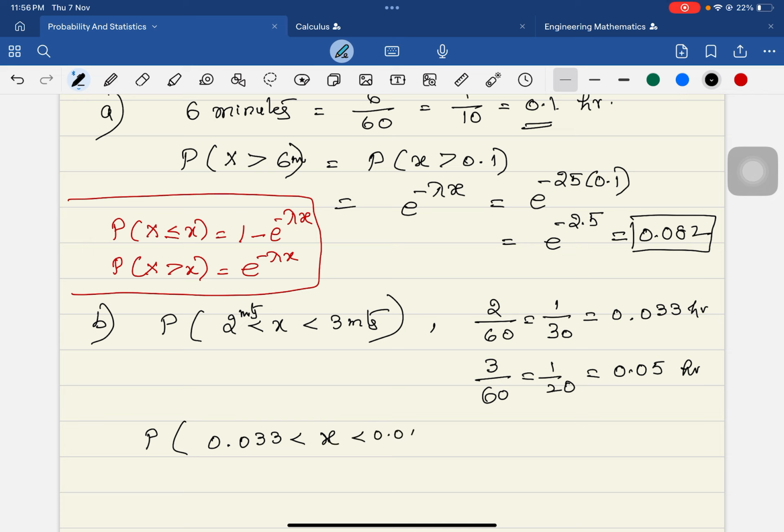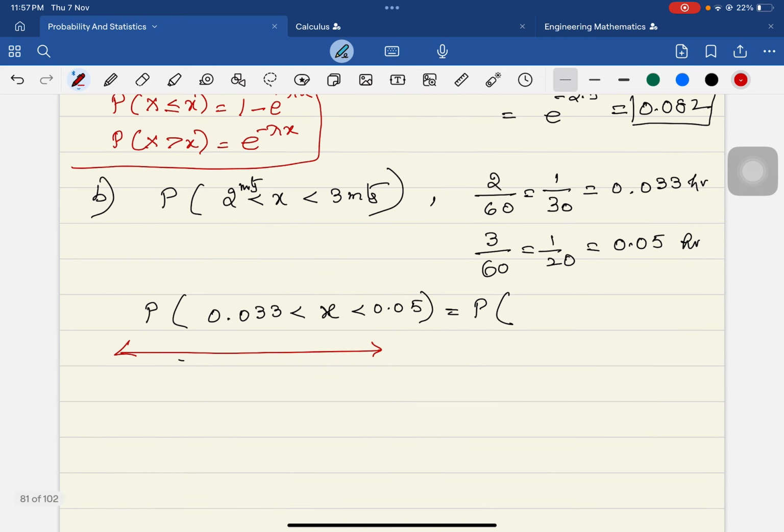How to do this? When you write down the real line, you will understand very clearly. This is the real line, let us say, with the values 0.033 and 0.05.